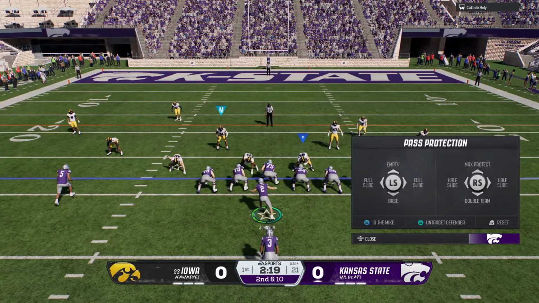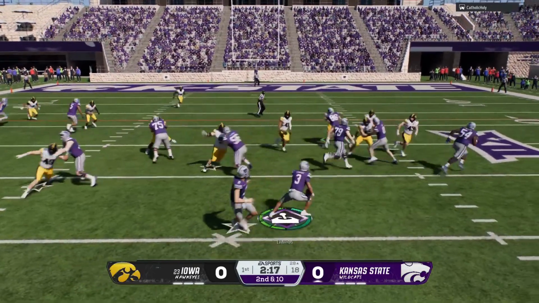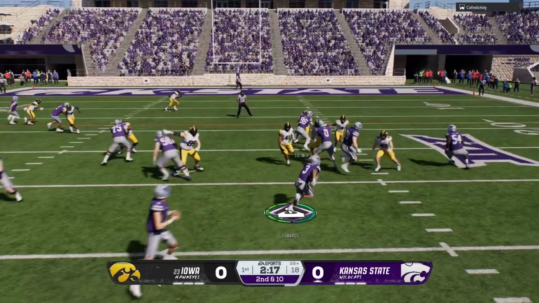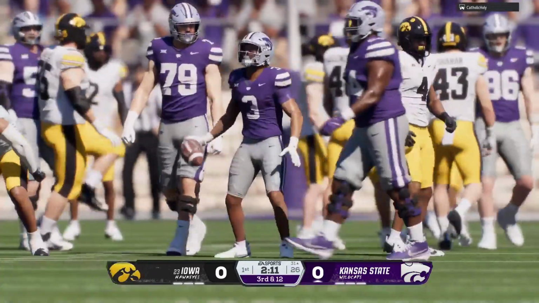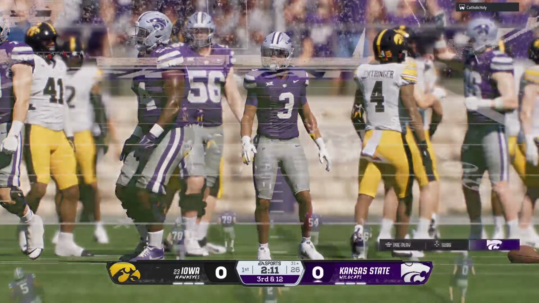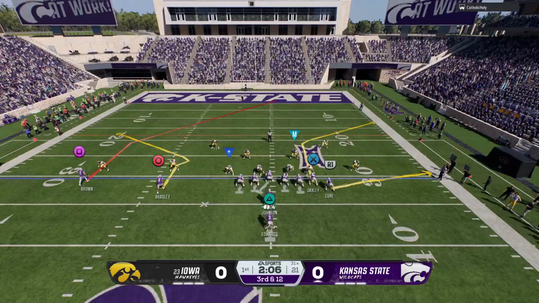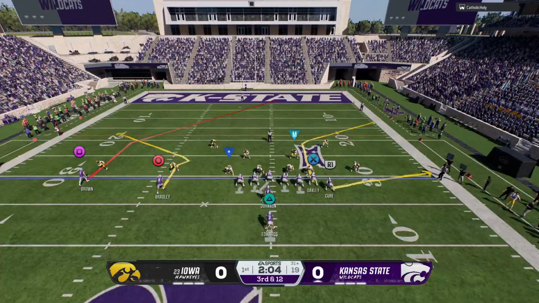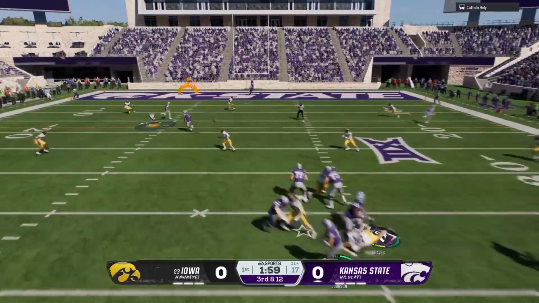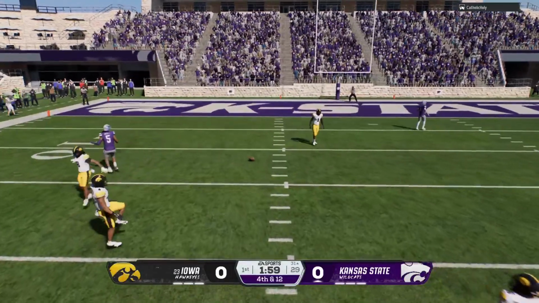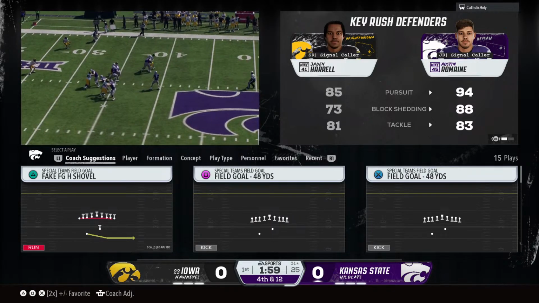Trick 9B. Quick. Give. Big win for this defense as they were right there as soon as he got the ball. Man, a lot of times when you blitz that linebacker, it's about timing. You don't show your hand. And he gets up to the line of scrimmage, gets right through the line, and makes the tackle for a loss. And as soon as the running back gets the football, he's got a face full of linebacker. Not much you can do there. Like, you got to have a little better block. You got to identify that blitz a little bit faster by the offensive line. Nice job by the defense.